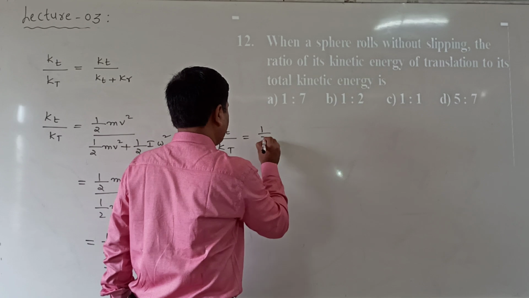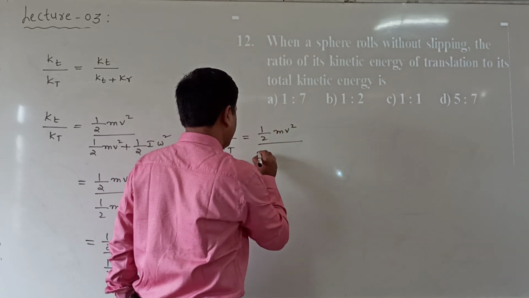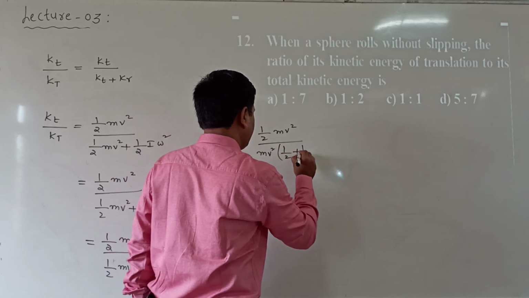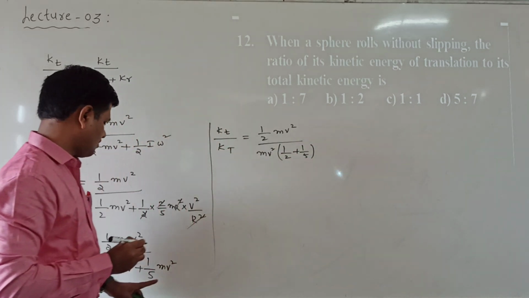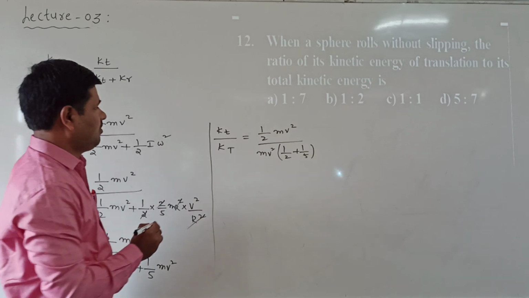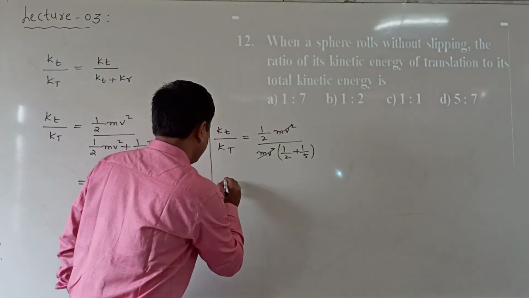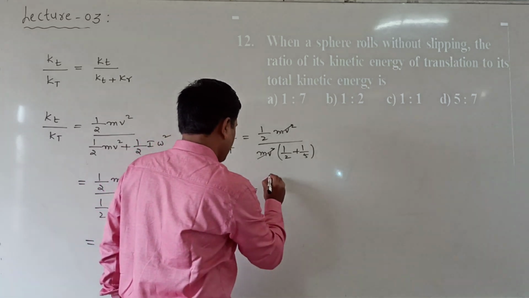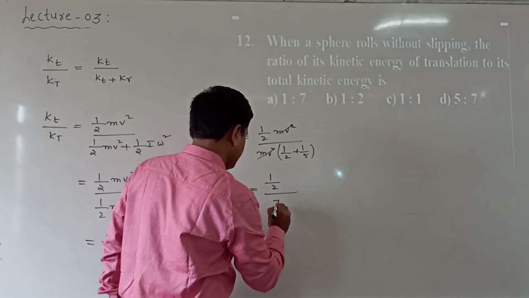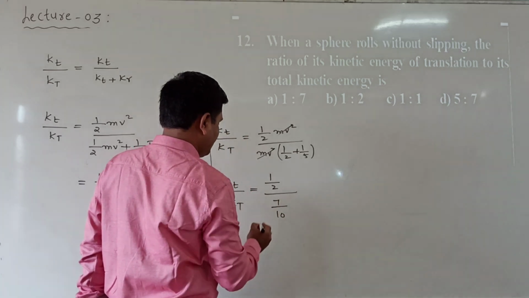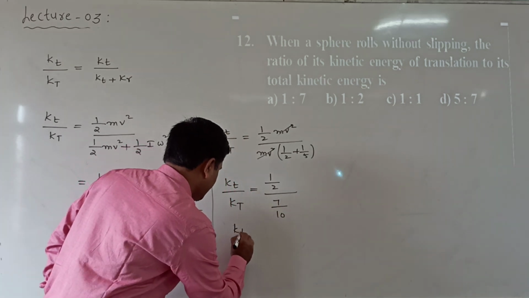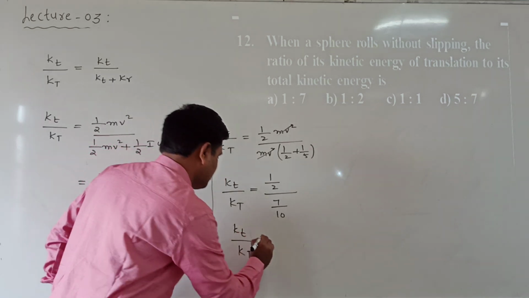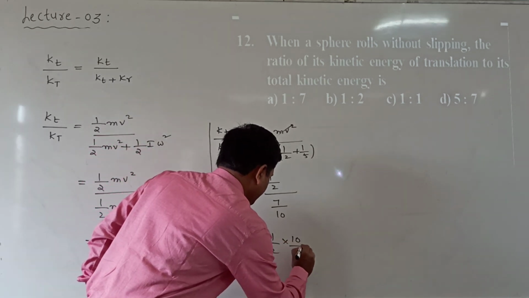mv square, taking mv square common, the remaining is 1 by 2 divided by 1 by 2 plus 1 by 5. Now mv square cancels. K translational by K total is equal to half divided by 7 by 10, which is 1 by 2 into 10 by 7.